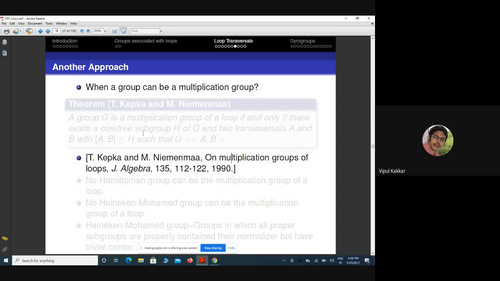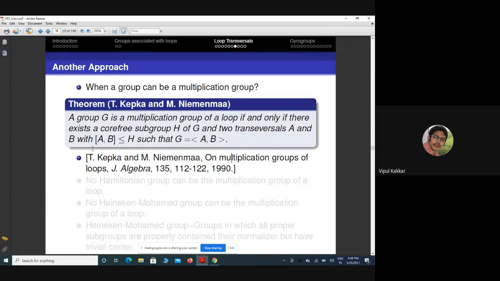For this, Kepka and Niemann studied its necessary and sufficient condition, and the condition is this. A group G is a multiplication group of a loop if and only if there exists a core-free subgroup H in G and two transversals A and B, with the commutator subgroup [A, B] contained in H, and G is generated by A and B. Now the natural question is to search for some trivial cases.